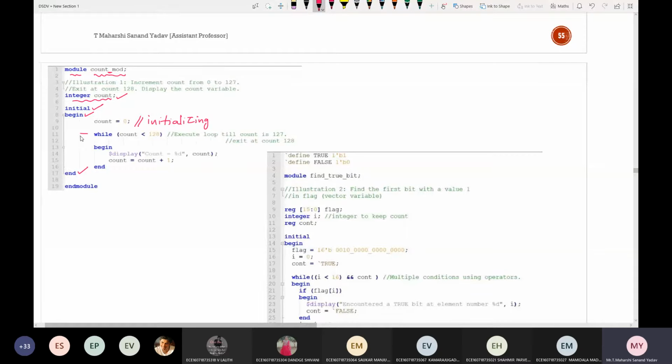Next, see, this is the condition: while count is less than 128. Initially, 0 is less than 128. Is this true or false? True. If it is true, should I consider it as 1 or 0? 1. True means 1, false means 0. In Verilog, we write it as 1'b1, and here it is 1'b0. So this condition is true. Once this condition is true, it will enter this begin and end.